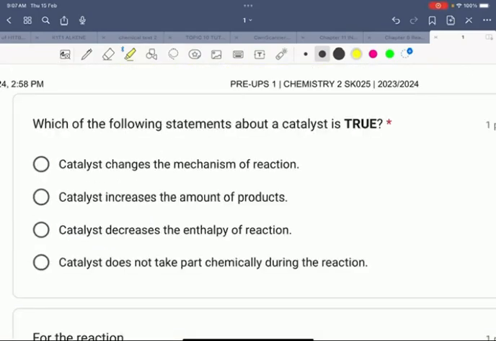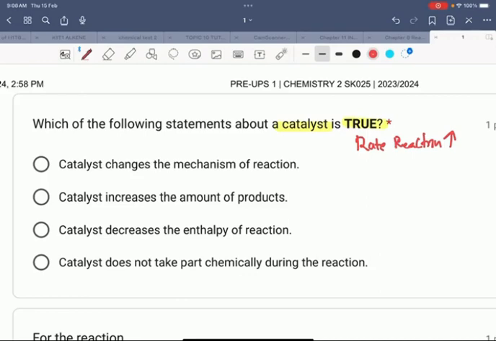Which of the following statements about catalyst is true? So we know catalyst is a substance that increases the rate of reaction without itself being consumed. And catalysts provide an alternative pathway which has a lower activation energy compared to the one without catalyst. So look at the answer.